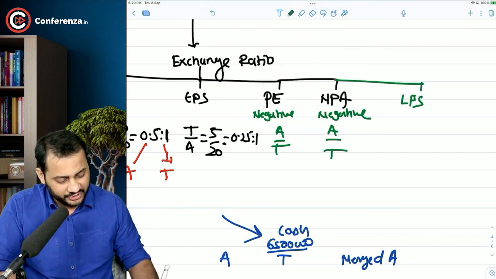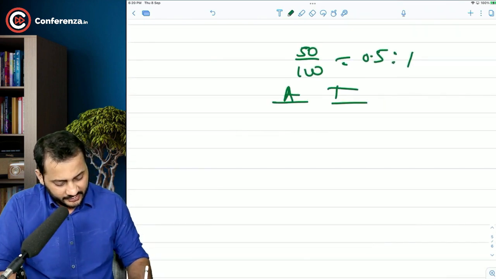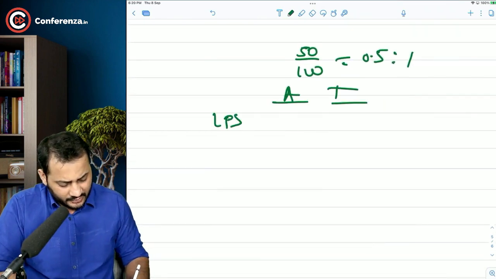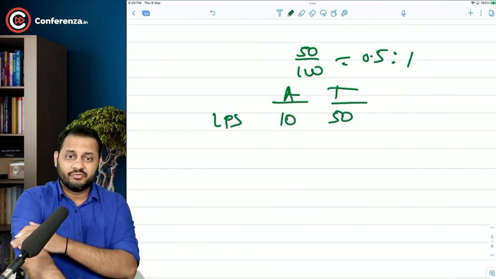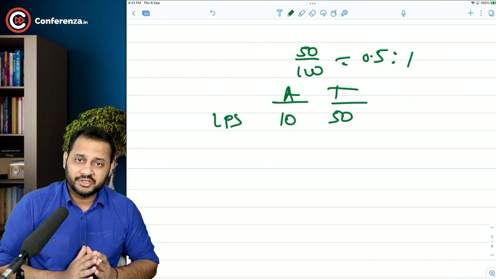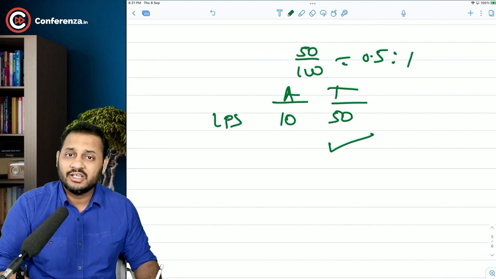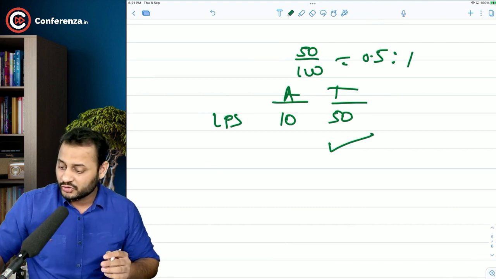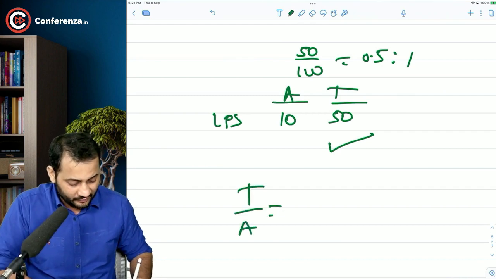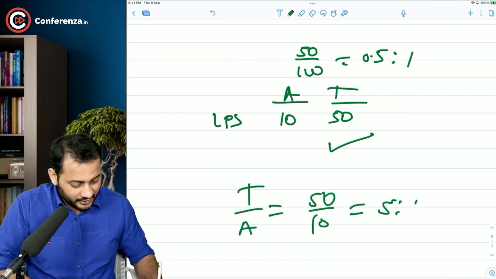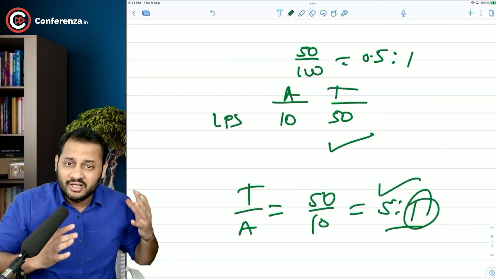Let's say loss per share, A by T. This is loss per share. Let's say your company is having 10 rupees of loss on every share and target company is having 50 rupees of loss on every share. So which is in a worse situation? This company is not in a good situation because it is giving a loss of 50 rupees per share. And if you go by the same logic of target by acquirer, the ratio comes to 5:1. That means their 1 share is worth 5 shares of our company, which is totally wrong.